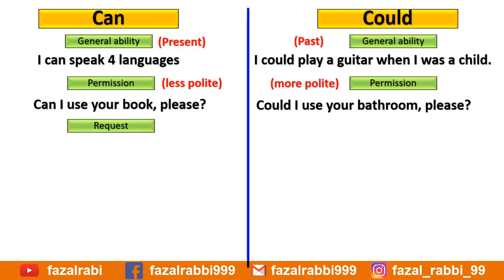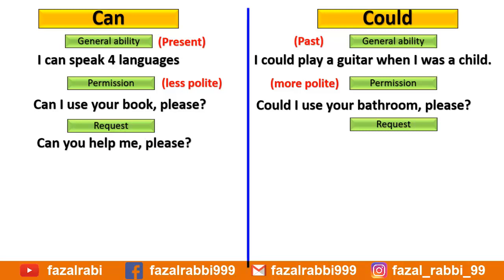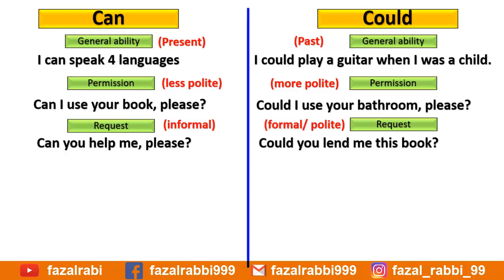Another use of can and could is request for something. Can you help me please? Here, someone is requested to help in an informal way. Could you lend me this book? This request or permission has been made in a more polite way.